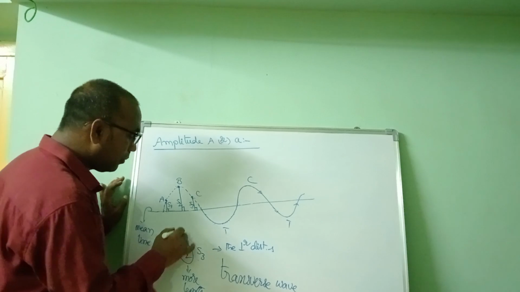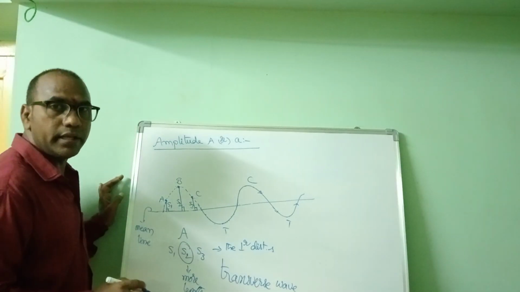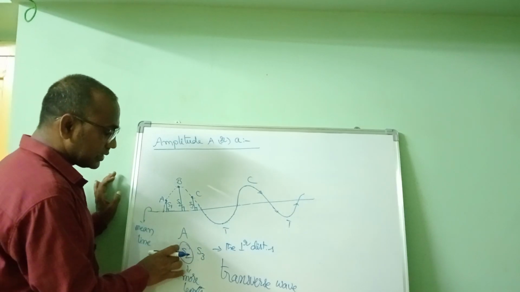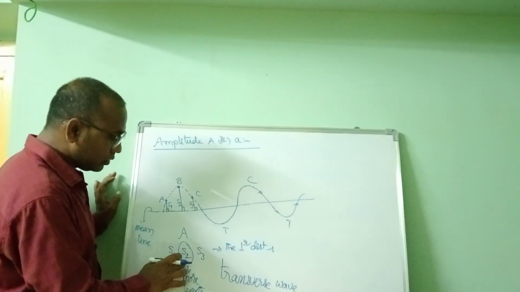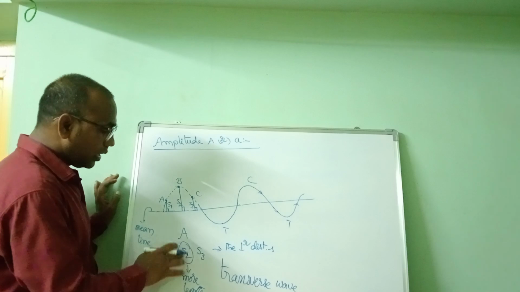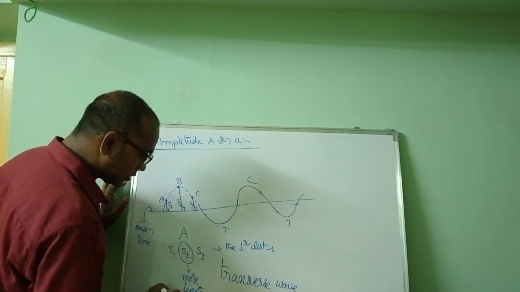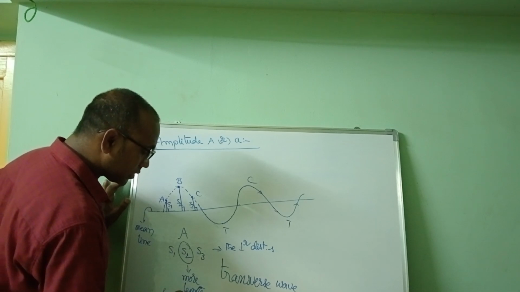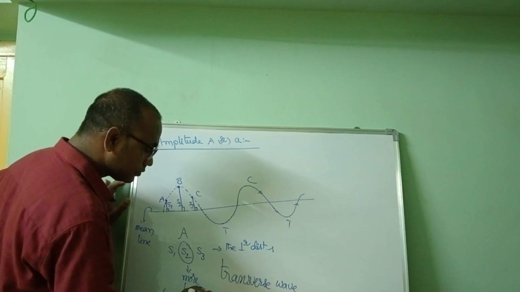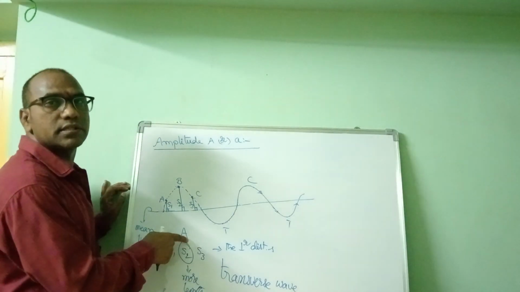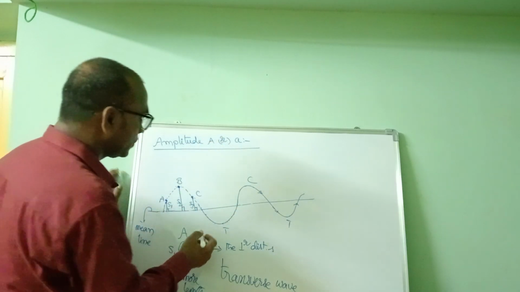That is called amplitude, denoted by A. The others are less distance compared to S2. So this is maximum displacement, more length. Maximum displacement is nothing but amplitude, right?